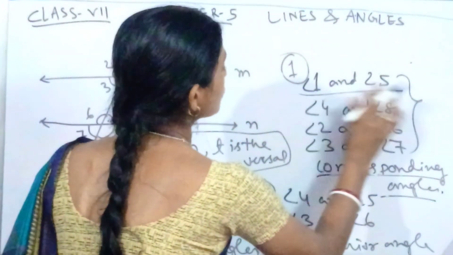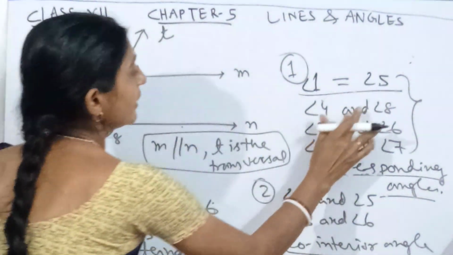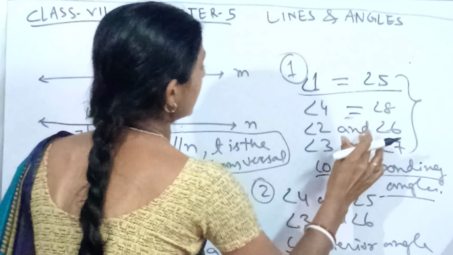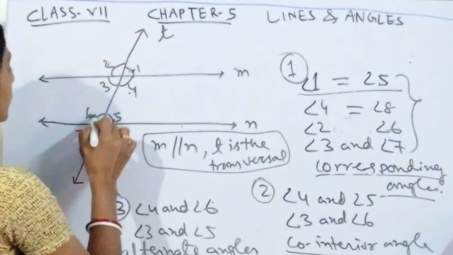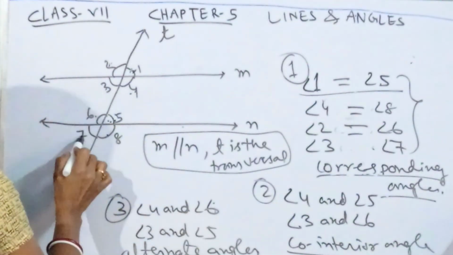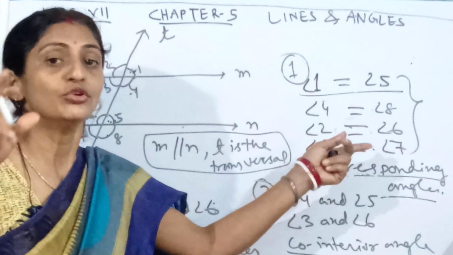Here these corresponding angles will be equal. Angle 4 and 8 will again be equal. Then 2 and 6 will also be equal, and 3 and 7 will be equal. But it was not possible in the case of non-parallel lines.